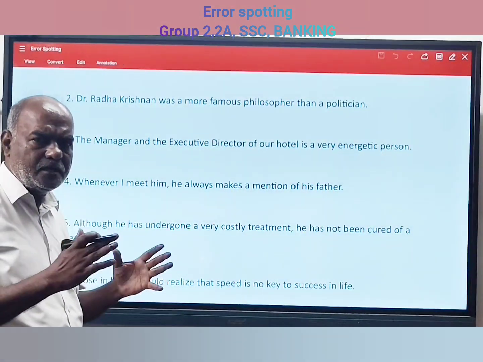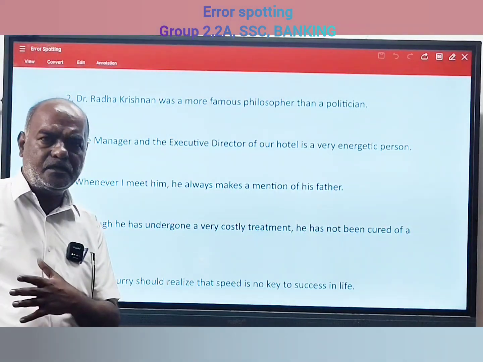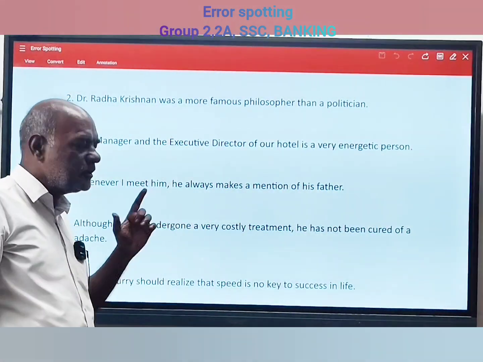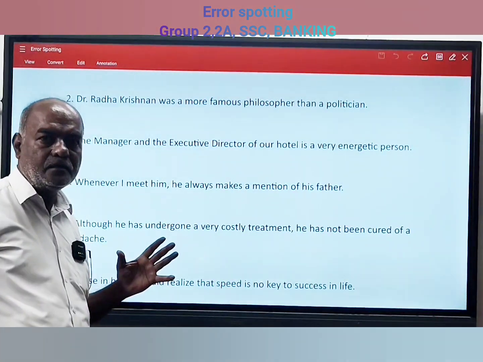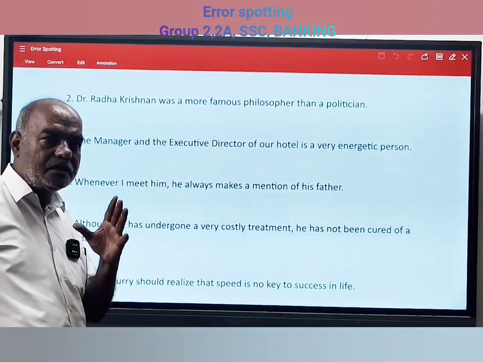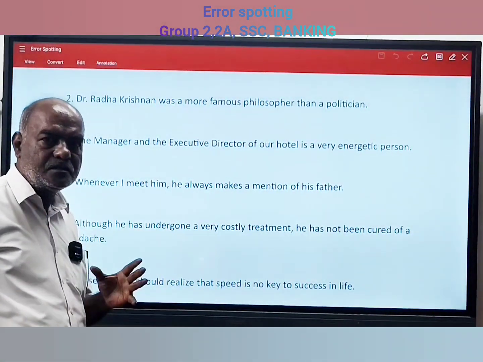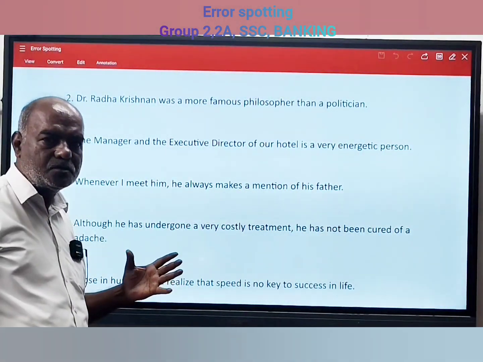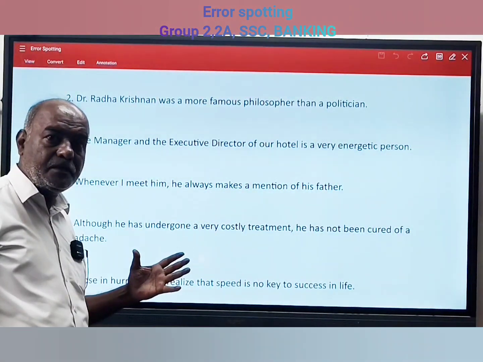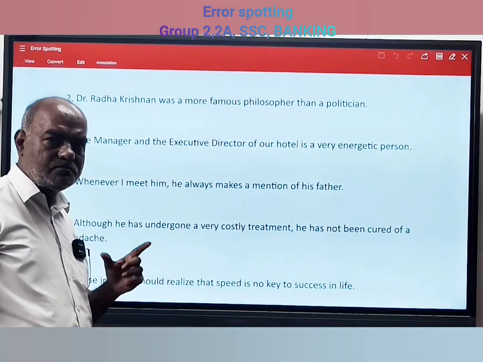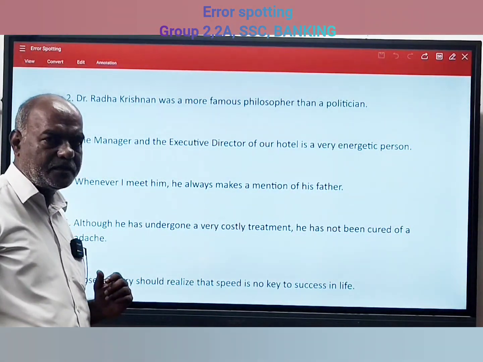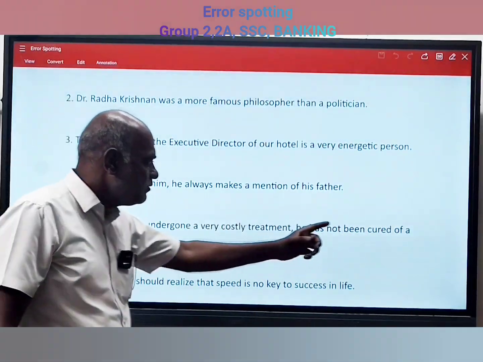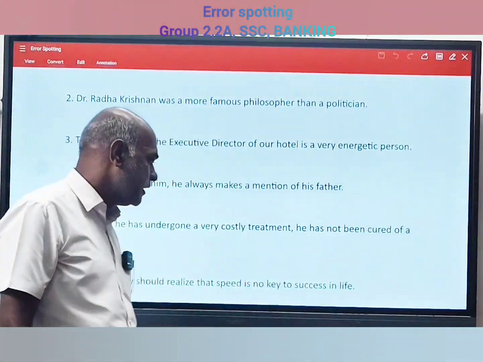There is no "a headache" or "another headache" or "different headache." It's a type of headache. So that "a" should be removed, not "a headache." We should not mention any "a" with any disease. "A corona," we should not use. "A headache," we should not use. "A fever": "I am suffering a fever" is wrong. "I am suffering from fever" is what is correct. Okay. So here that "a" should be removed before that headache.